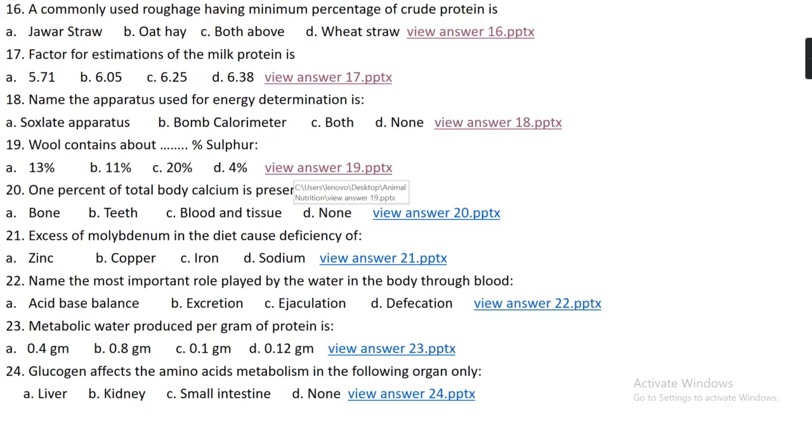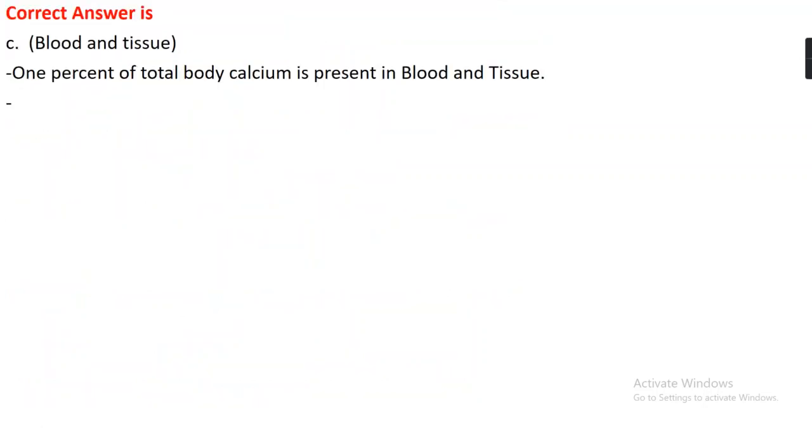Question number 20. 1% of total body calcium is present in option A, bone, option B, teeth, option C, blood and tissue, or option D, none. The right answer is option C. Of total calcium, 1% is present in blood and tissue.